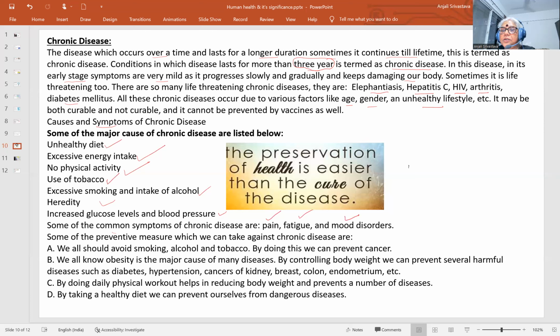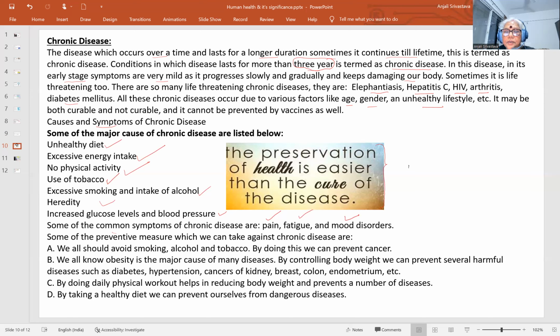So the preservation of health is easier than the cure of the disease. And it is said, you must have heard, prevention is better than cure. So what can be done for the prevention of these diseases, even if they are chronic diseases? By adopting certain specific measures, with improvement of our lifestyle, we can get rid of even chronic diseases.